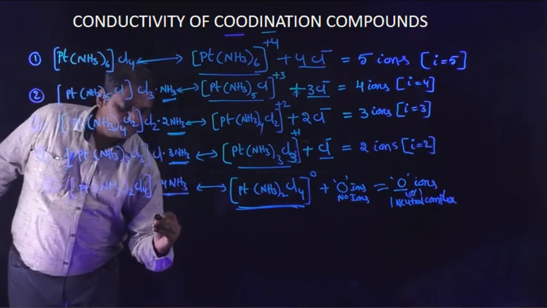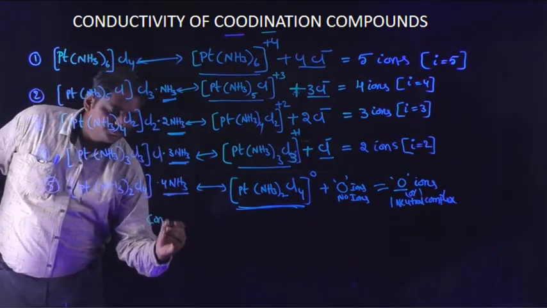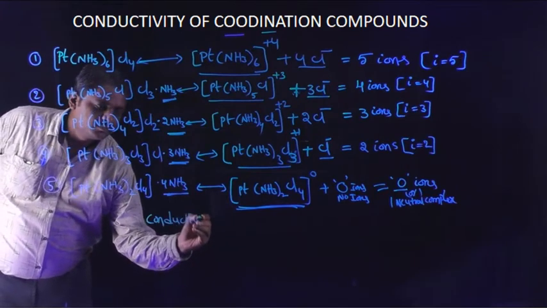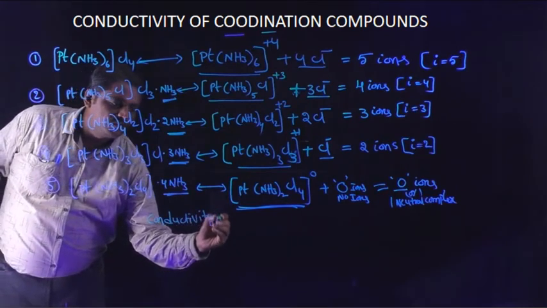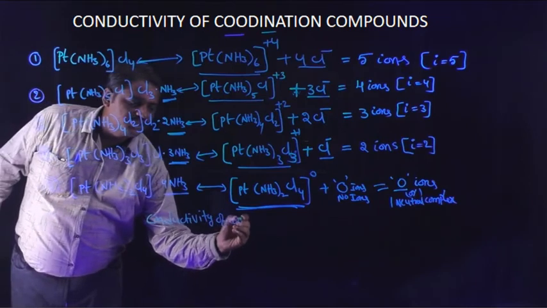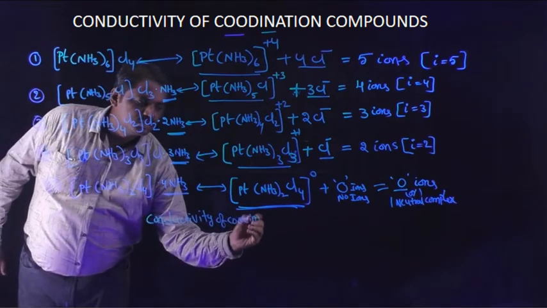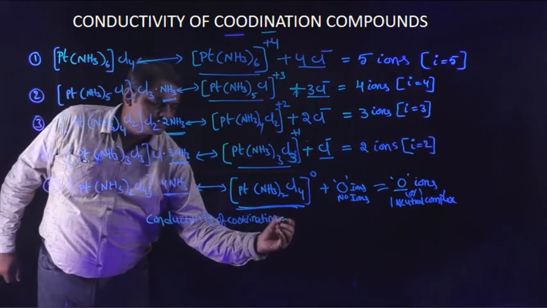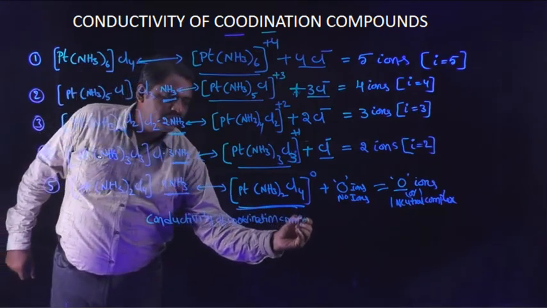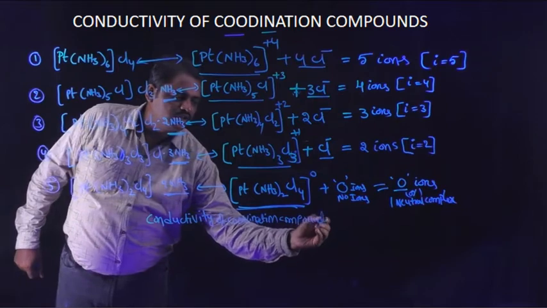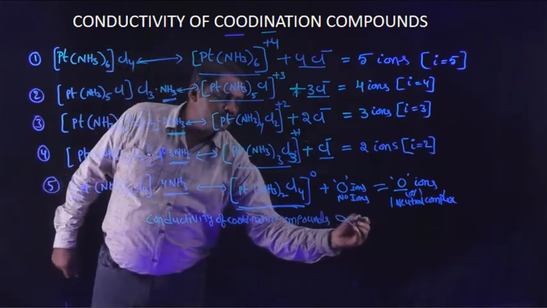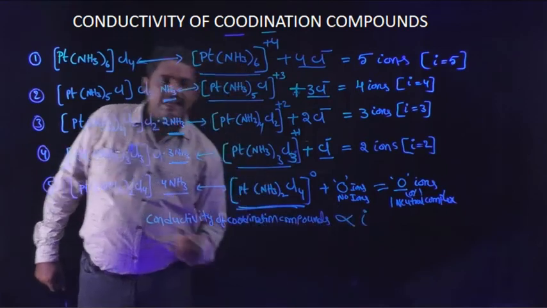So the conductivity of coordination compounds is directly proportional to the I value.